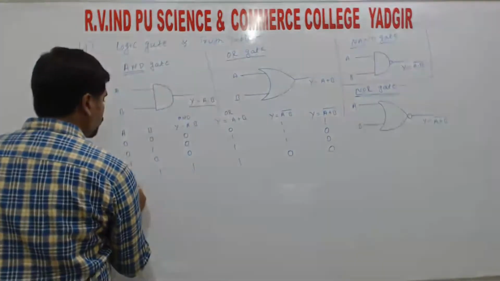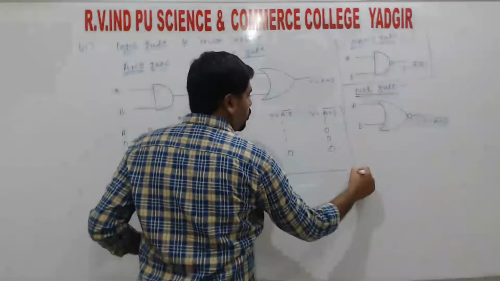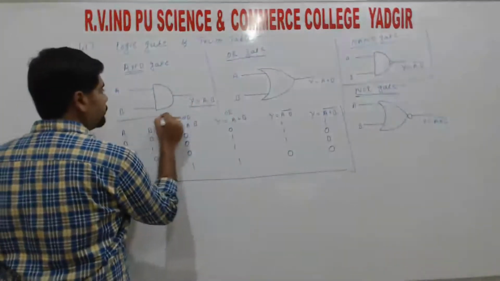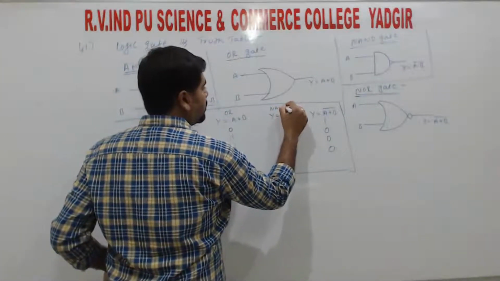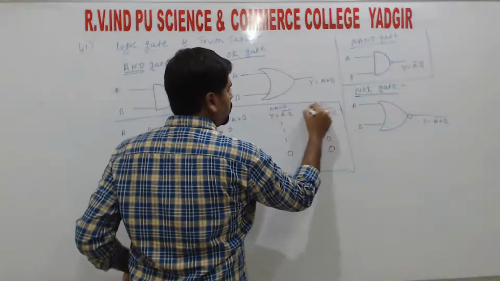So this is the whole truth table for the four logic gates, right? This is NAND and this is for NOR.